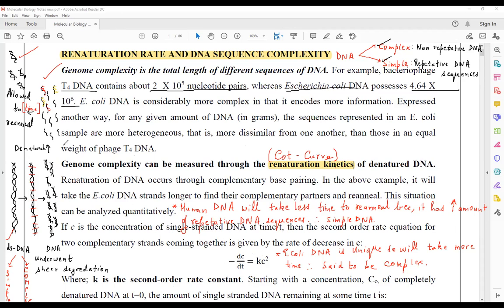Actually, this is analyzed by taking the absorption at 260 nanometer. Absorption at 260 nanometer will indicate whether the DNA is single stranded or double stranded. So Cot half and t half will be plotted, time will be plotted, and there you are going to get the ratios.